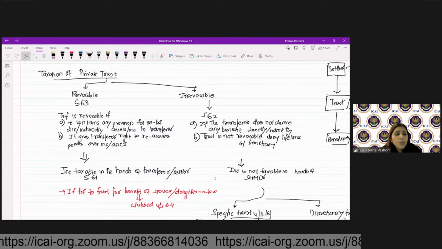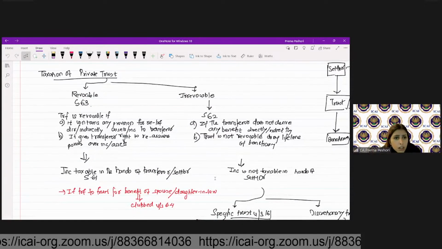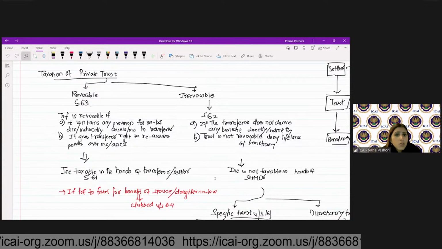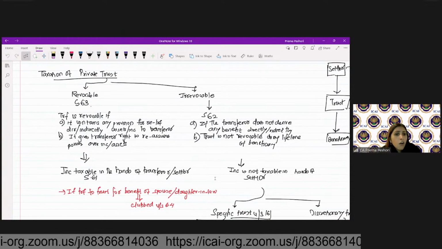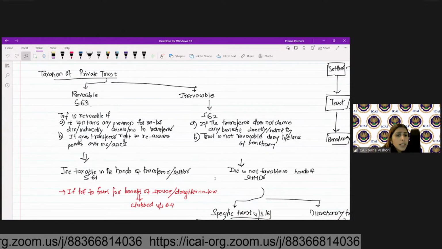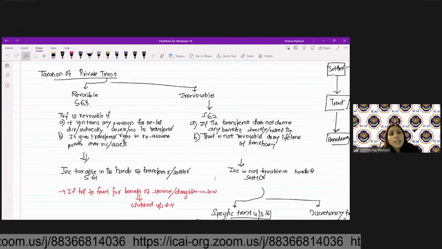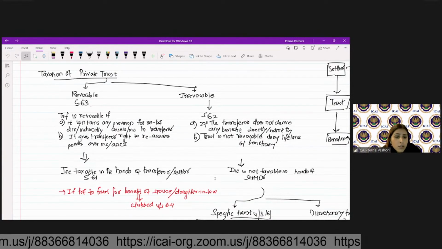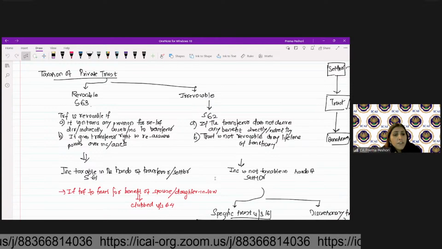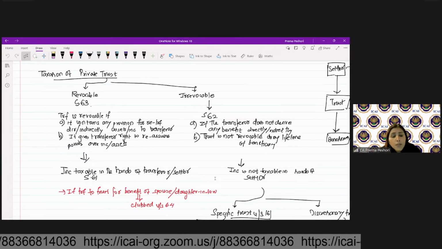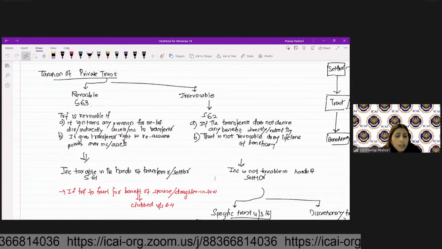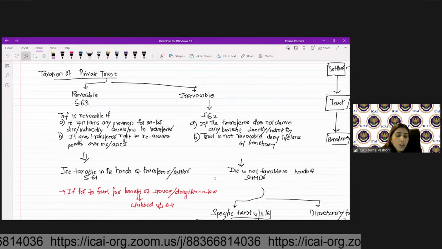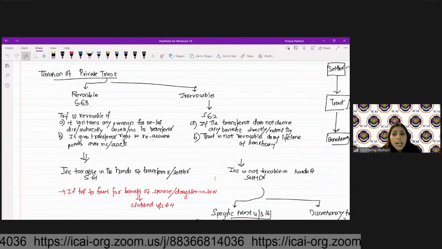Revocable means that if the settlor has the power of retransferring the assets or income to the settlor, or it gives the power to reassume the income or assets, then in that case the income of the trust shall be taxable in the hands of the settlor only. If the transfer to the trust is for the benefit of spouse or daughter-in-law, then it will be clubbed under section 64 in the hands of the transferor.